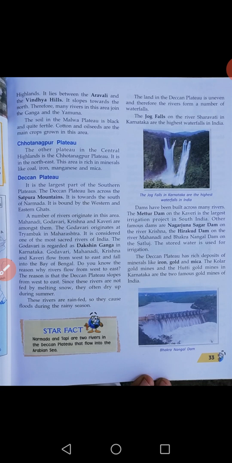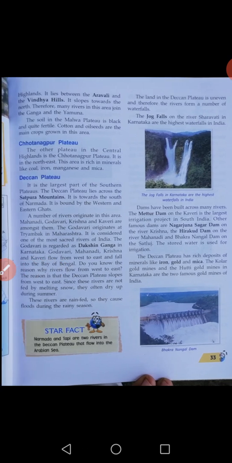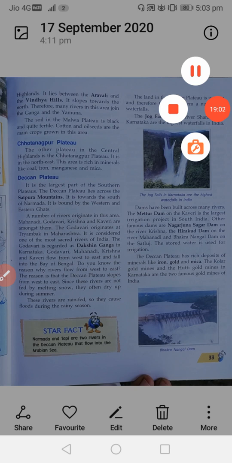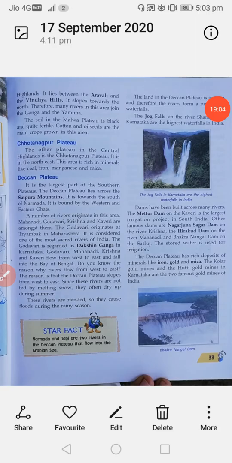The Deccan Plateau has rich deposits of minerals like iron, gold and mica. These are the important minerals here. The Kolar gold mines and the Hatti gold mines in Karnataka are the two famous gold mines of India.